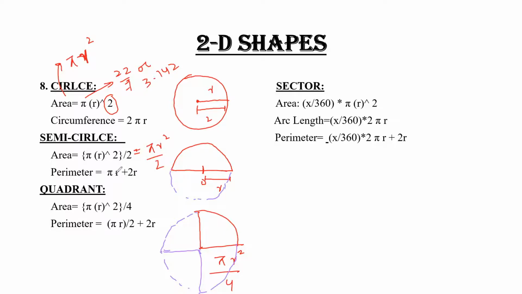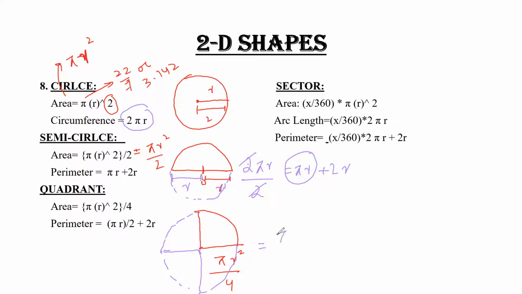So if we talk about the perimeter for a semicircle, the circumference is basically what? 2 pi r. Because it is a semicircle, you have to divide by 2, you will get your answer pi r. Pi r is basically the circumference, and to find out the perimeter, you have to add these two radii, so plus 2r. Clear?